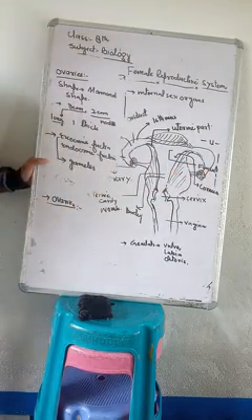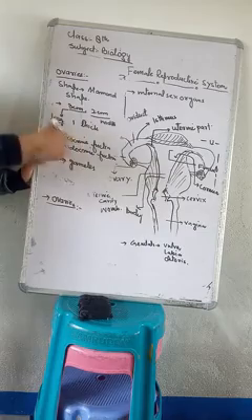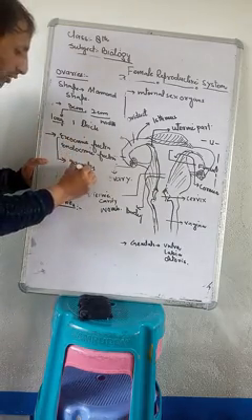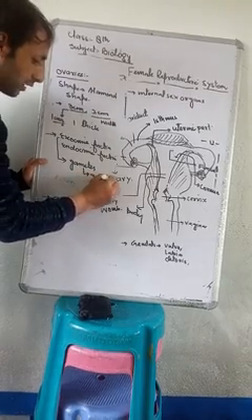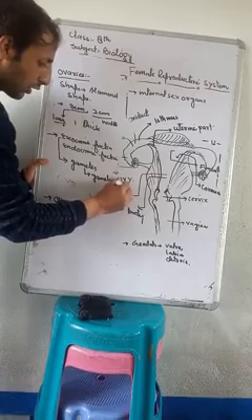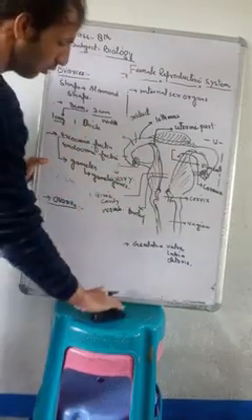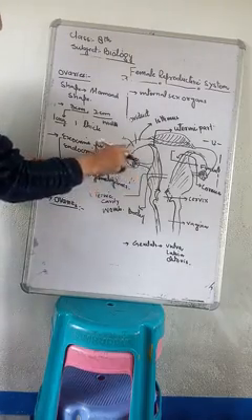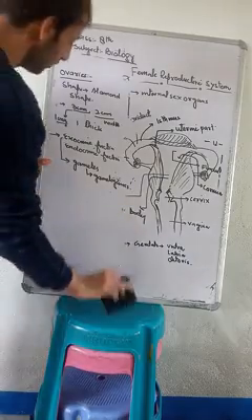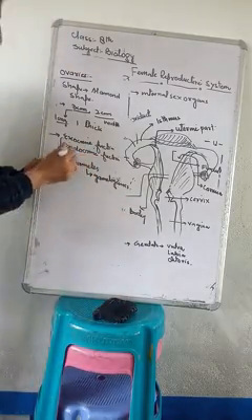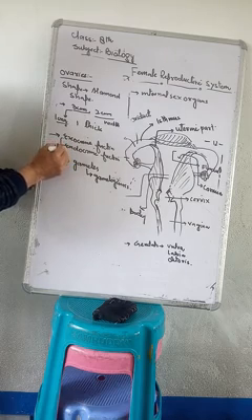And what about their endocrine function?